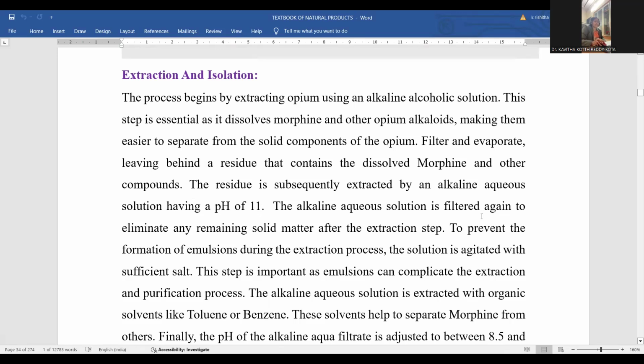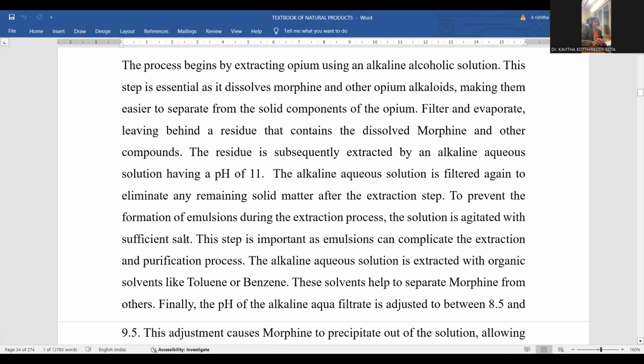The alkaline aqueous solution is filtered once again. We need to filter one more time to eliminate the remaining solid. If any solid remains with that morphine, it is discarded by means of one more filtration step. To prevent the formation of emulsion during the extraction process, the solution is agitated with sufficient salt. Salt is mixed in order to avoid the emulsification.